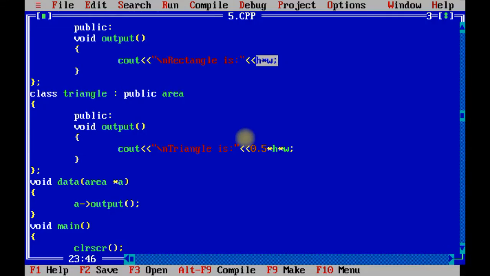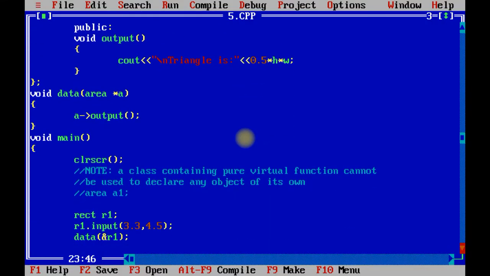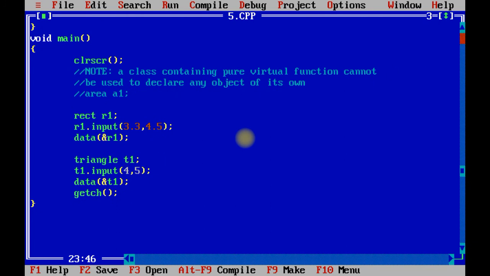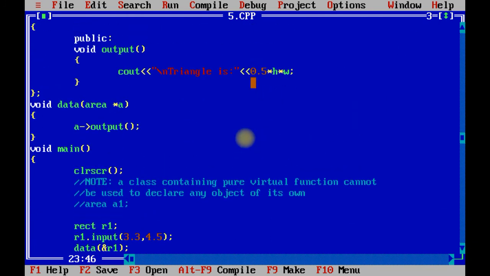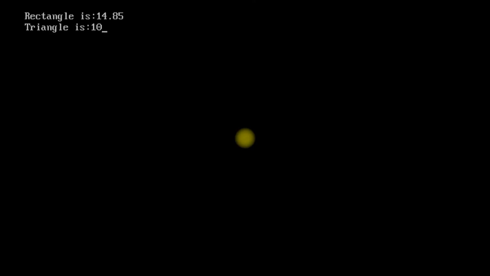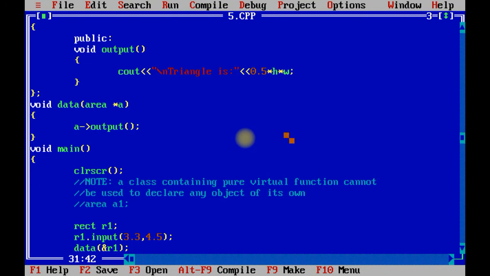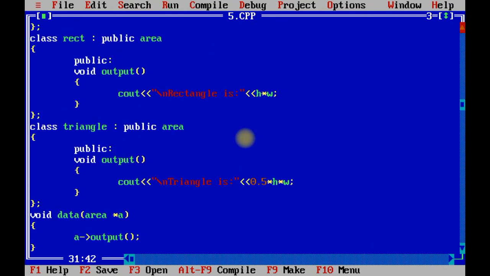And what is the output of the triangle? 4 into 5, 20, multiplied by 0.5, that is 10. So in this way the area has been calculated.